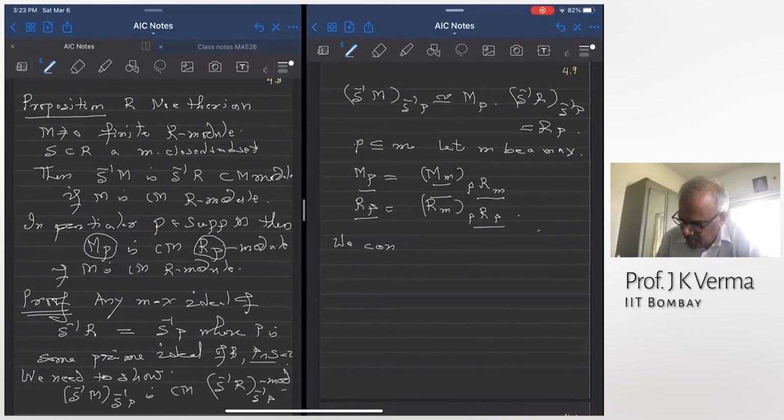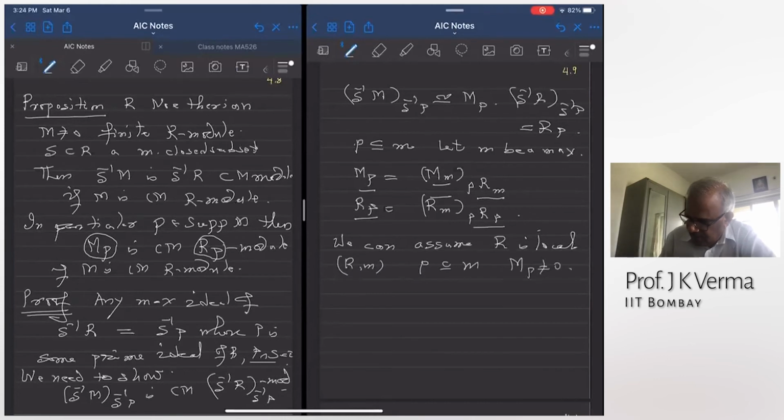So therefore we can assume R is a local ring with maximal ideal m, and P is contained in m, and MP is not equal to 0, and M is a Cohen-Macaulay R module. Does this imply MP is a Cohen-Macaulay RP module?